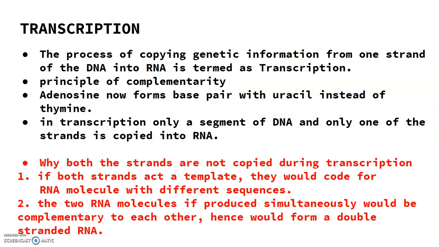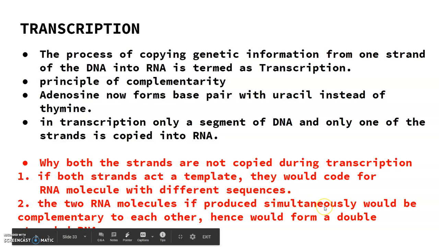Just see, complementarity does not mean identical, and in turn they code for proteins, and the sequence of amino acids in the proteins would be different. So hence only one segment of DNA would be coding for two different proteins. So this would complicate the genetic information transfer machinery.